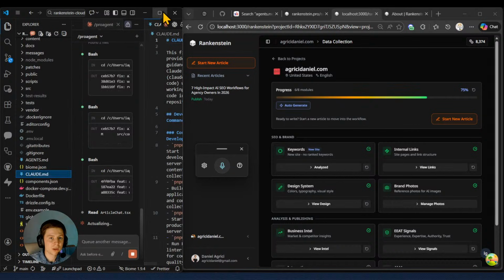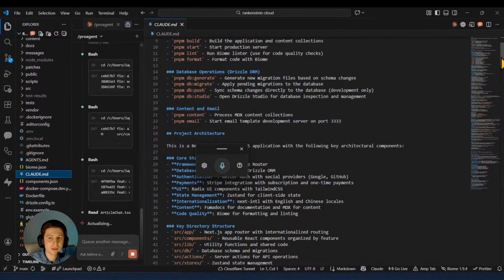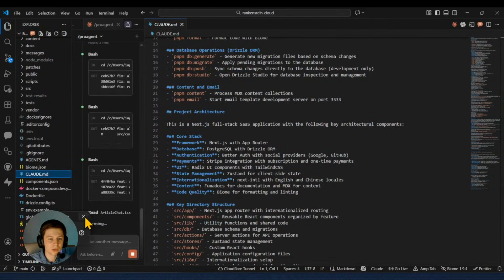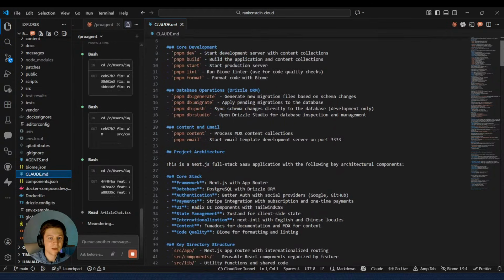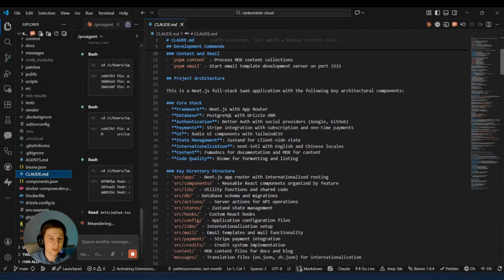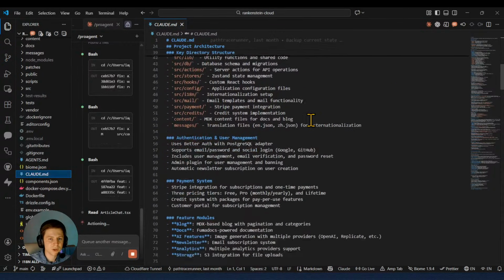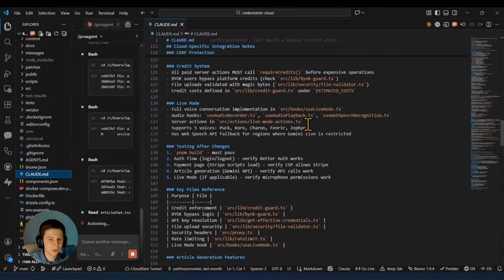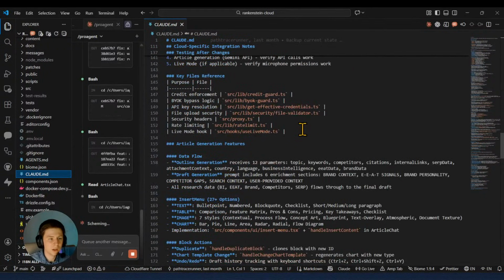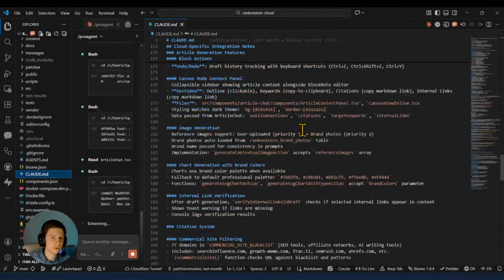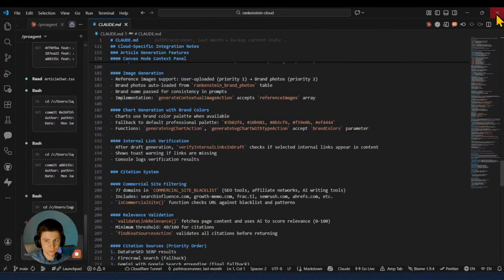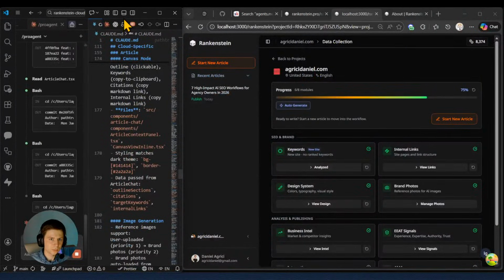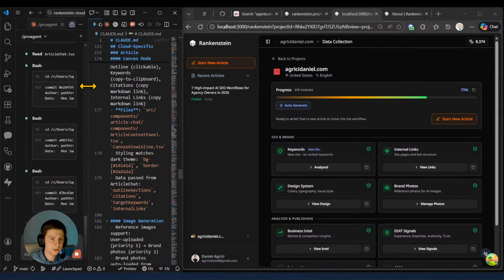If I open Claude MD right now, you can see that it has all relevant information about our current project. Here we have, hey, this file guides Claude Code, and so on. We have database operations, content and email, a key directory structure, and so on. So here is the overall information in Claude MD. Before I continue implementing the overall updates, what I want is for Claude, especially Claude MD, to be up to date as we move forward, because it's very important. And again, guys, I'm using Pro Agents here and it's doing fantastic.